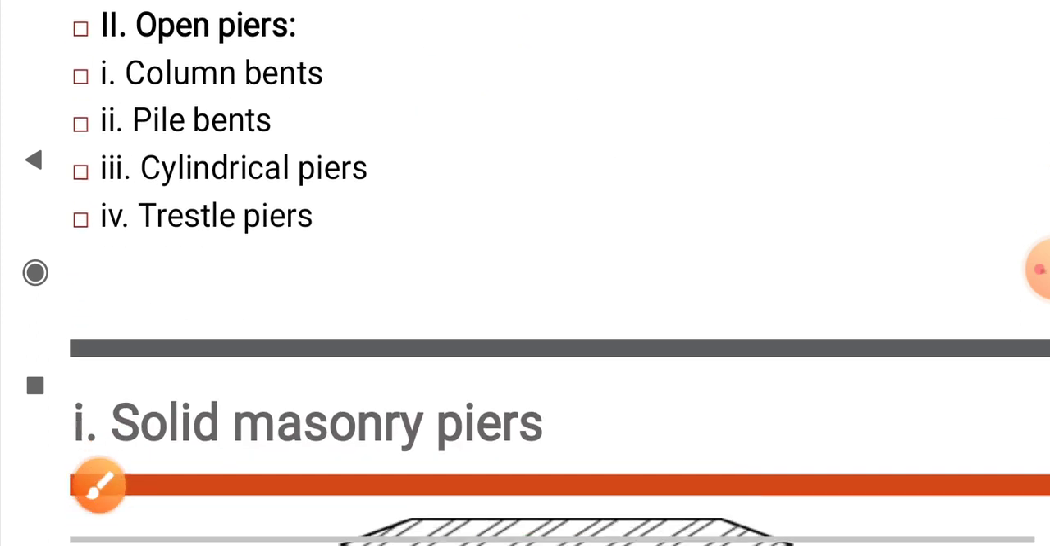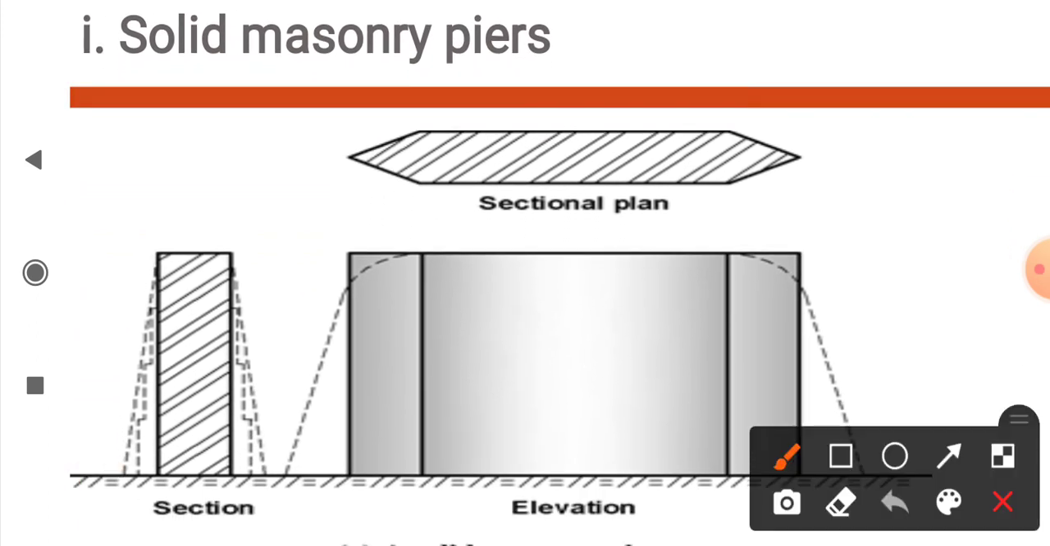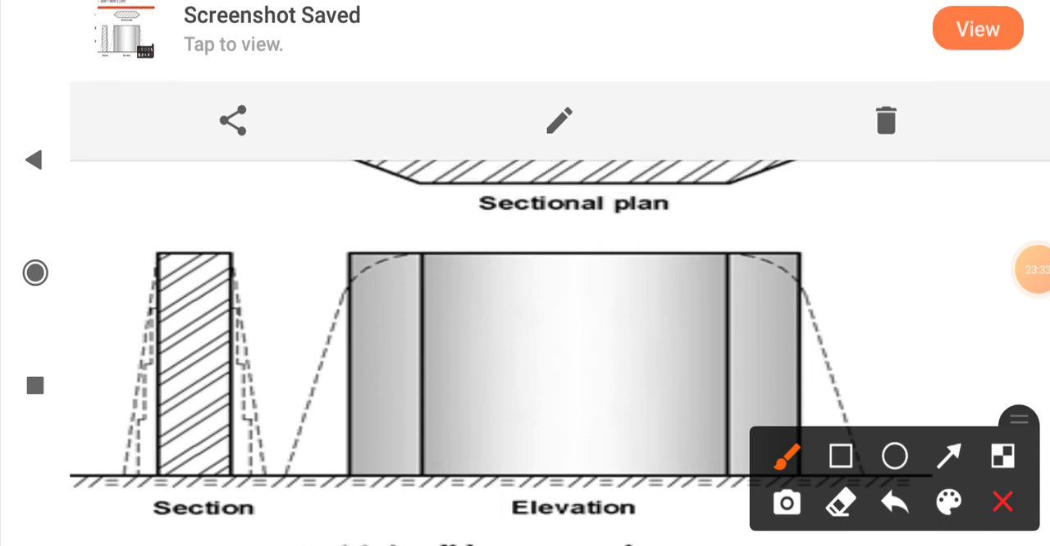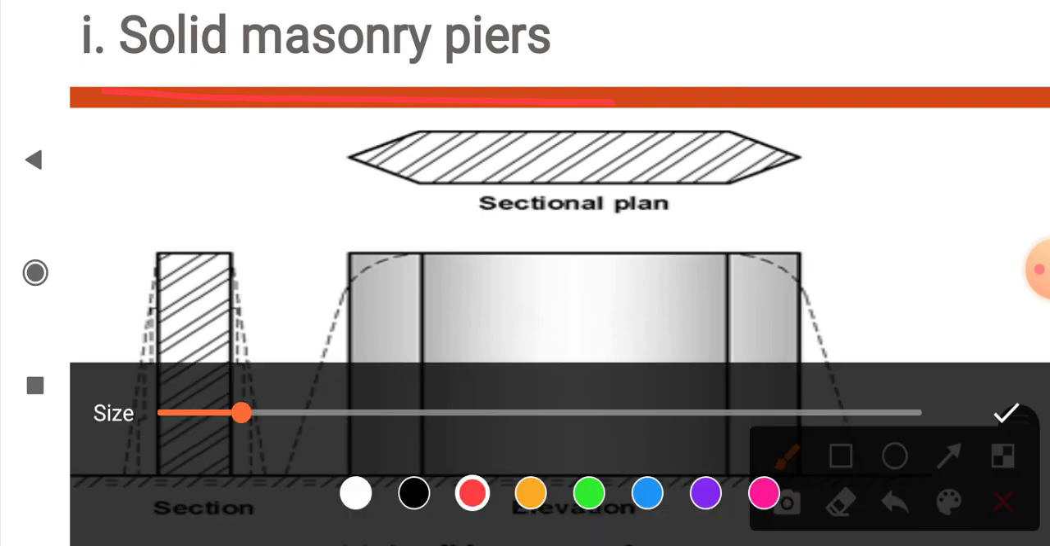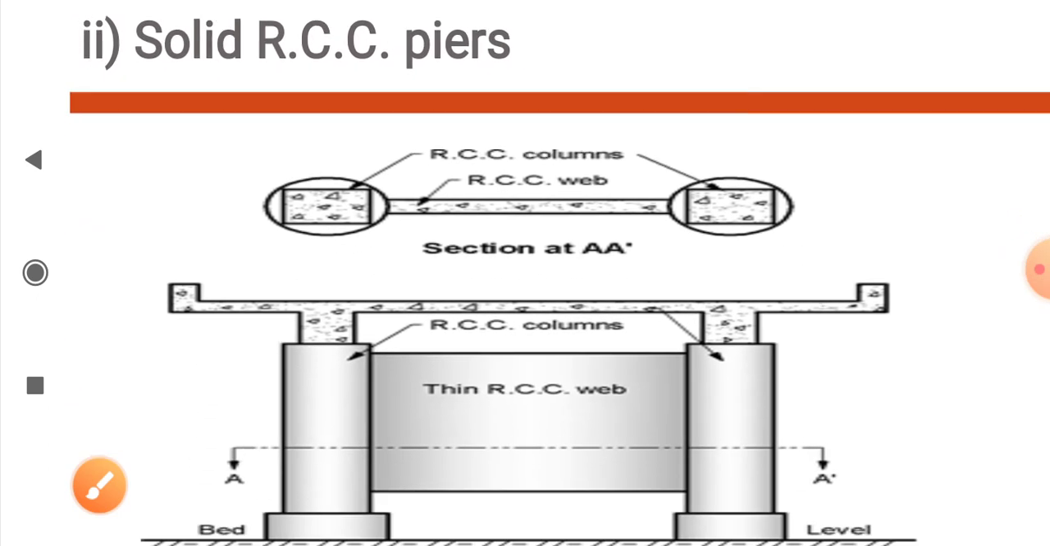Next, these are the diagrams of solid piers. This is the diagram of a solid masonry pier. A solid masonry pier is a type of solid pier. Next, this is the solid RCC pier, which is constructed using reinforced concrete, and this is a type of solid pier.